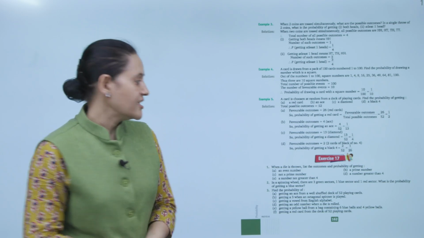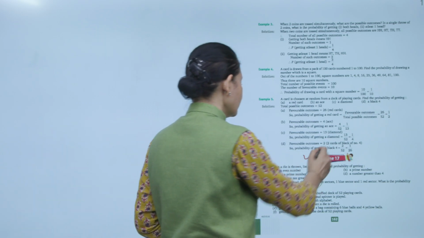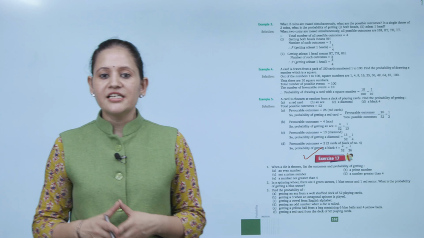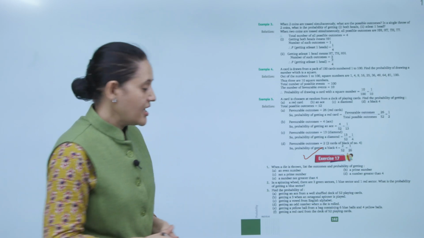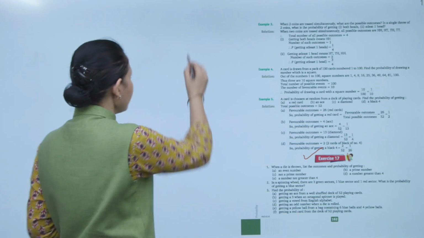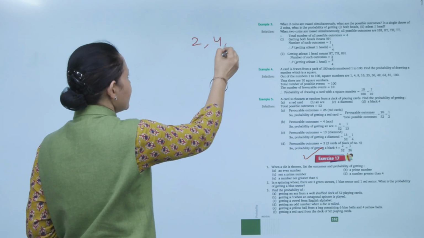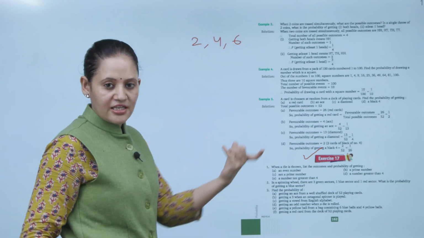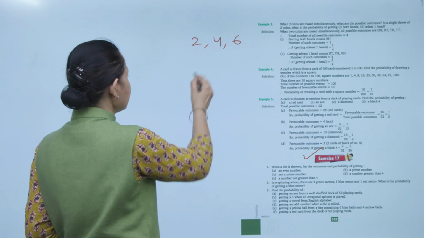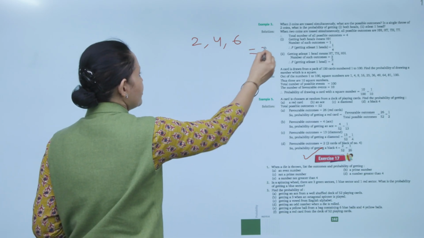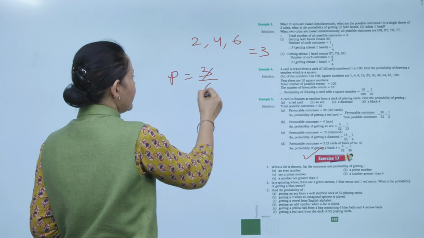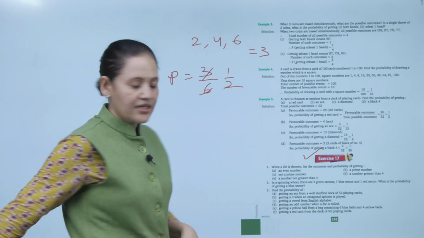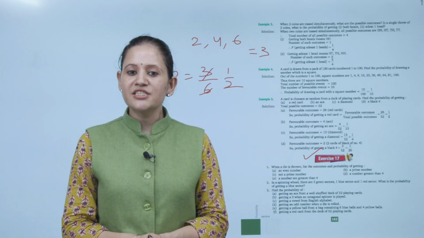Next is exercise 17. When a die is thrown, list the outcomes and the probability of getting an even number. So which are the even numbers? 2, 4 and 6. And how many numbers in total? 6. So total outcomes is 6. Even numbers are 3. So the probability will be 3/6, that is 1/2. Clear? Practice all the questions of this exercise.